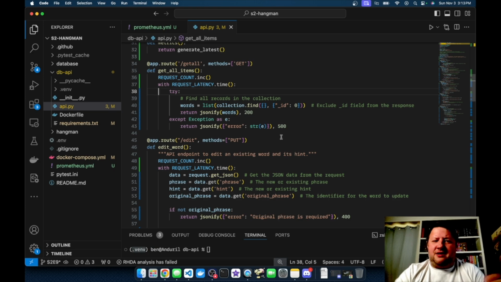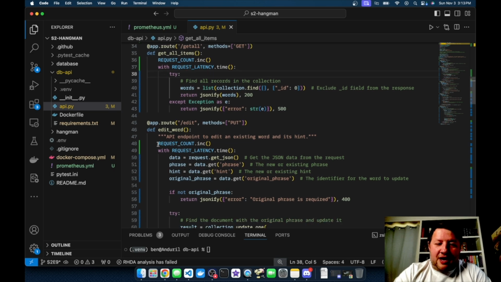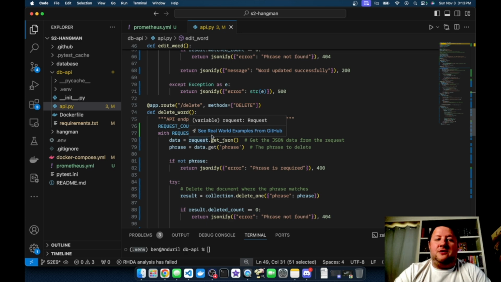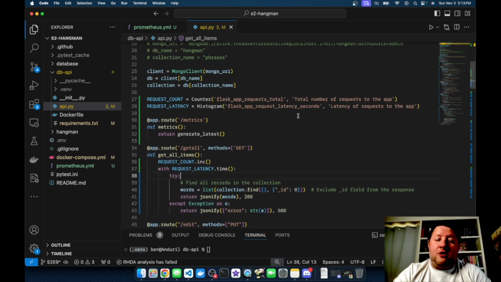I like the idea that I can just put things in a block of code, and I'm going to measure everything in that block. I'm not going to go through the whole rest of the API, but suffice to say, I've added these things to every route in the API. So every different API call that you can make is going to add to these metrics, and that's what's going to get them to run.